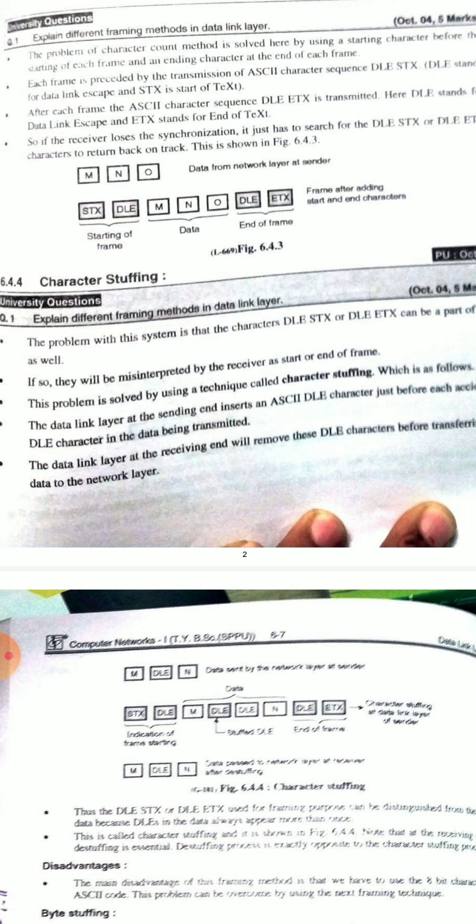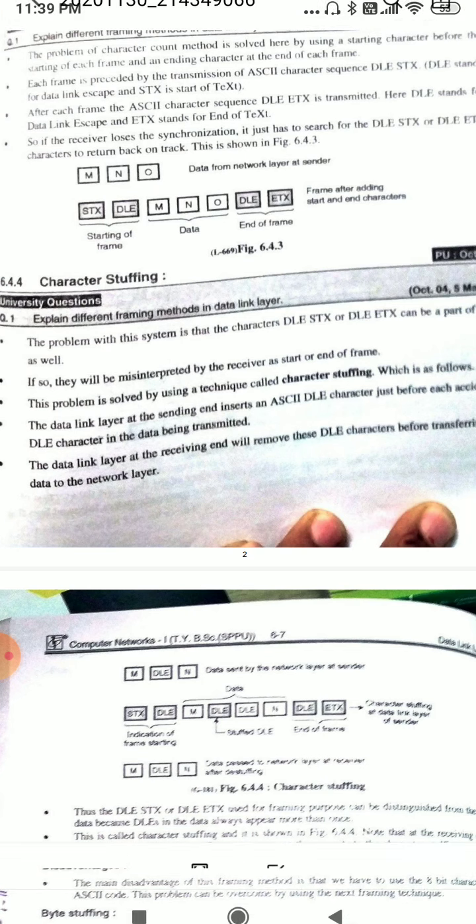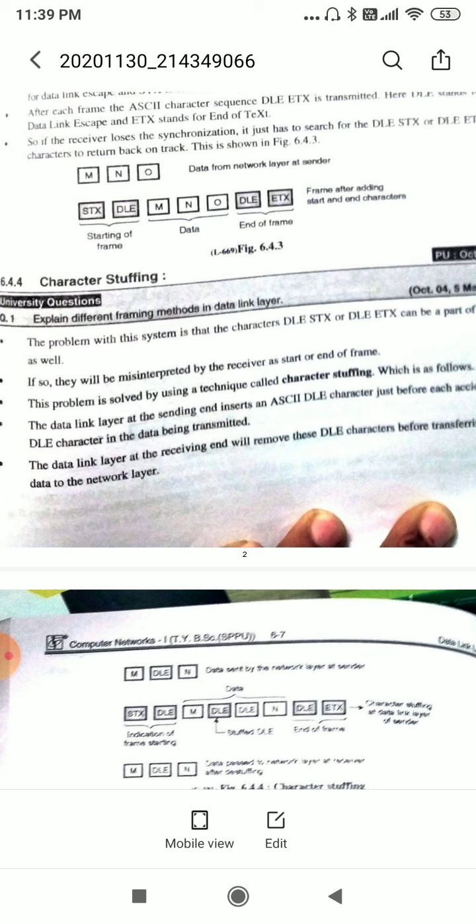And see this diagram, this figure shows the starting of the frame. See here, STX, DLE, these are the start and data, and the end of frame, DLE, ETX. And this is the frame after adding start and end characters. Frame, DLE, ETX, this is a frame after adding these start and ending characters. MNO, this is the data from network layer.